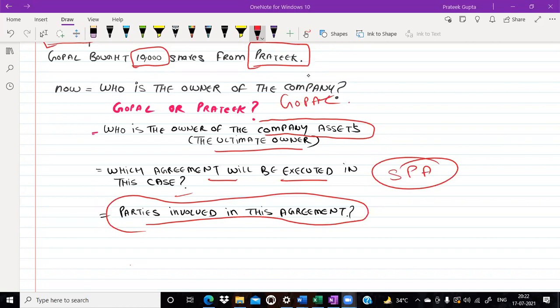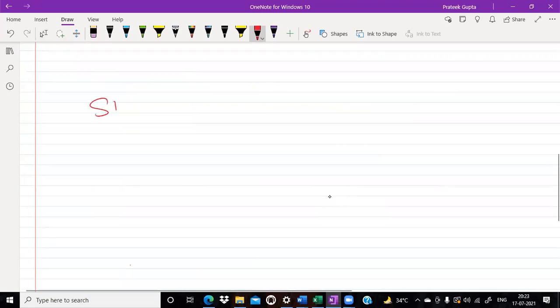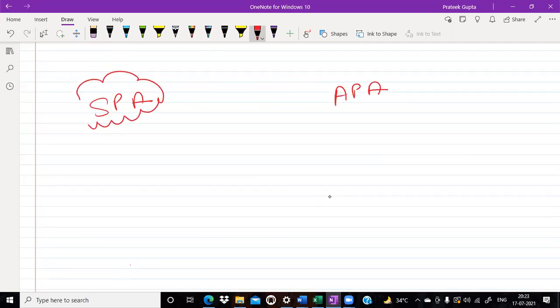Very nice, sir. So this is very, very important. In that case, we have not executed asset purchase agreement. Still, we became the owner, the ultimate owner of the assets. So, sir, here is the concept. What is the difference between share purchase agreement and the asset purchase agreement? This is a very, very important concept. In the share purchase agreement, you will become the owner of the company, and ultimately you will become the ultimate owner of the assets.